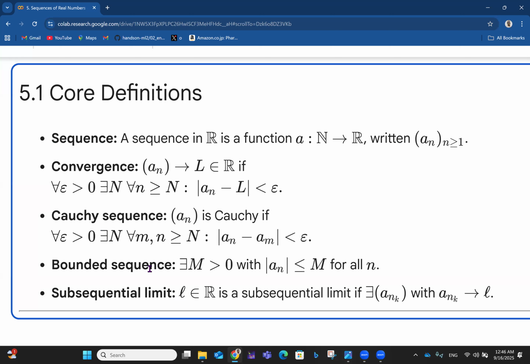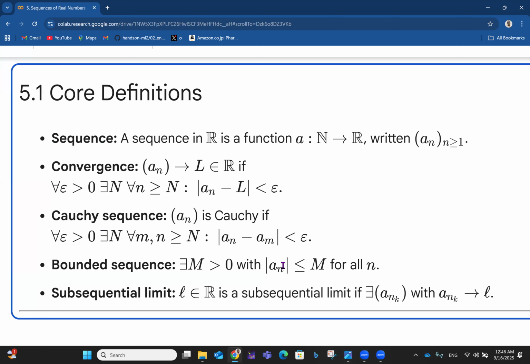Then we have a bounded sequence. For a bounded sequence, there exists a particular big M greater than 0 such that the absolute value of the sequence is always less than or equal to M. This is a functional definition of boundedness. Like we saw in the previous video, we can connect boundedness and convergence, and this happens for all values of n. So if you have a sequence of numbers a_1, a_2, a_3, a_4, any of the a_n you take, and you take its absolute value, whatever it is, it will always be less than or equal to that big M, for any value of n.